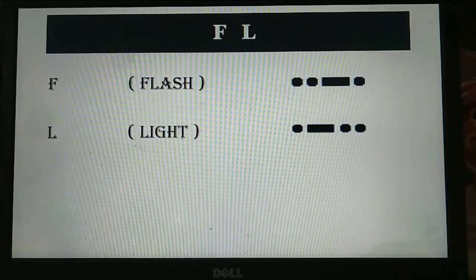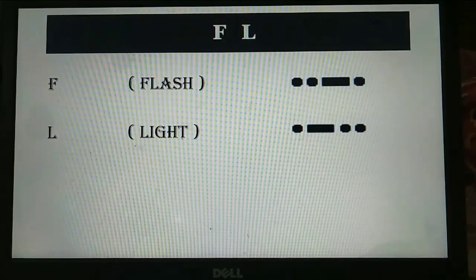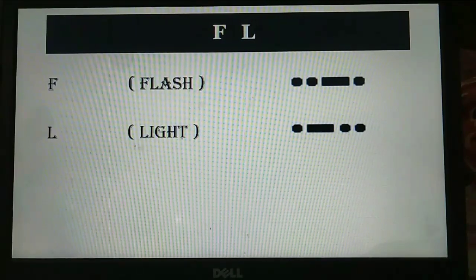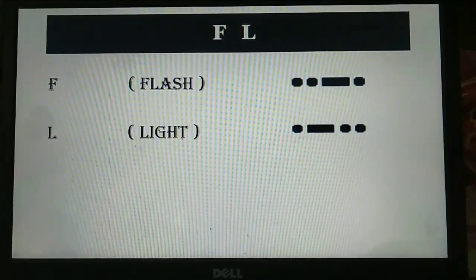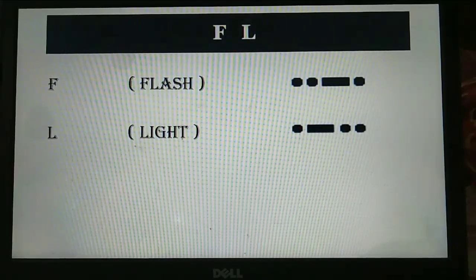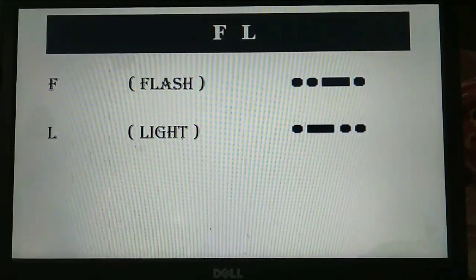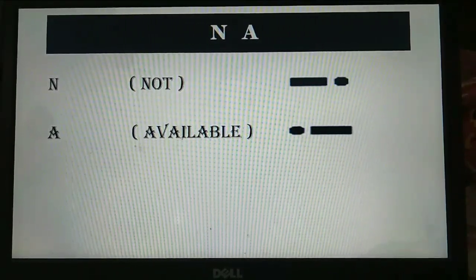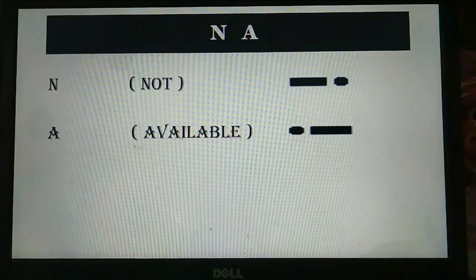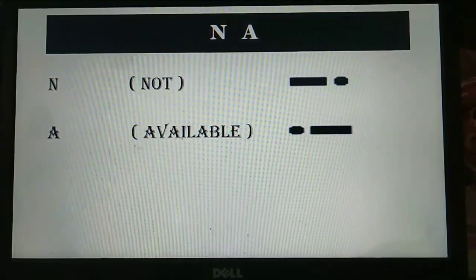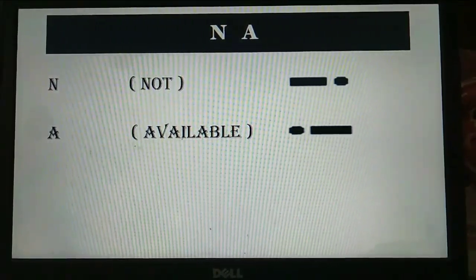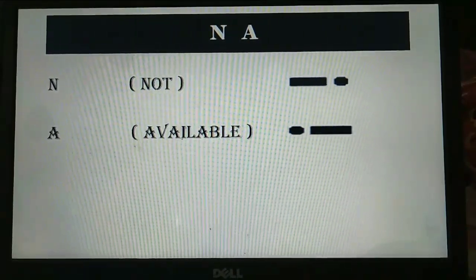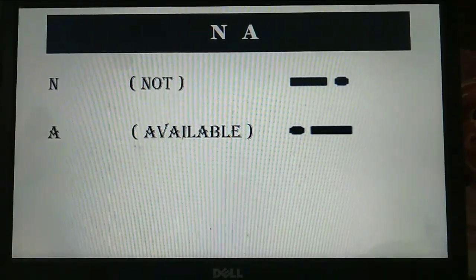My next grouping is FL, that is Foxtrot Lima. Foxtrot is dit dit dah dit, and Lima is dit dah dit dit. My next grouping is NA, that is not available. Not available is also a very common term. Not is termed as dah dit, and A, Alpha, is dit dah.